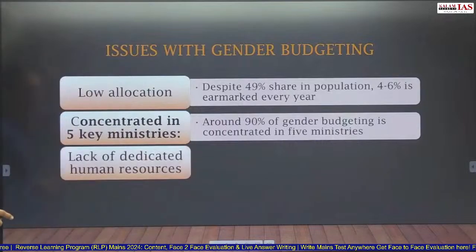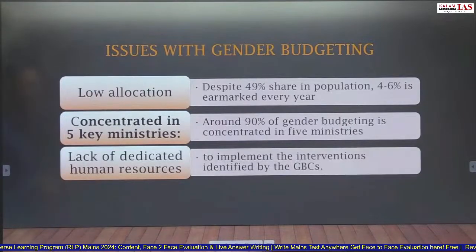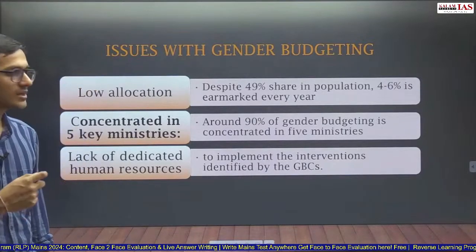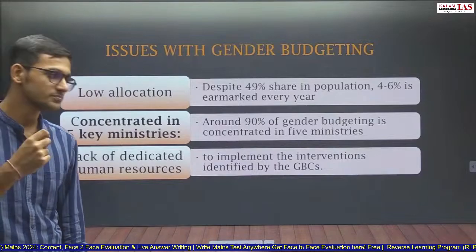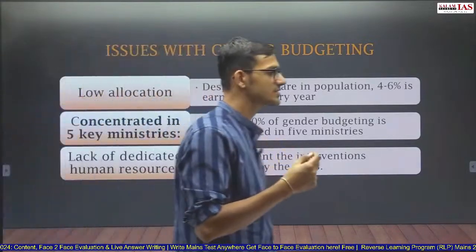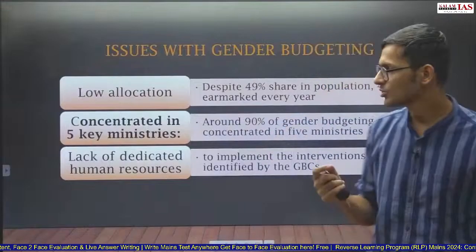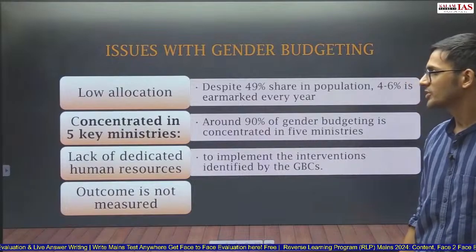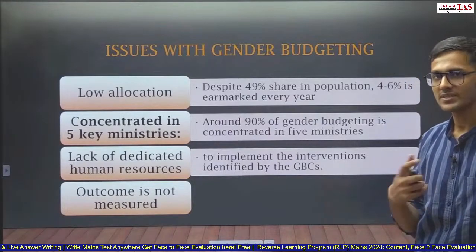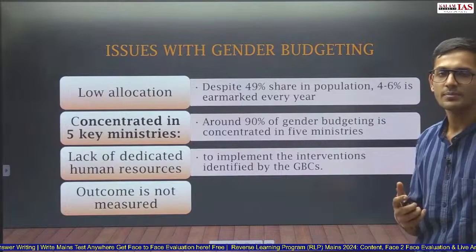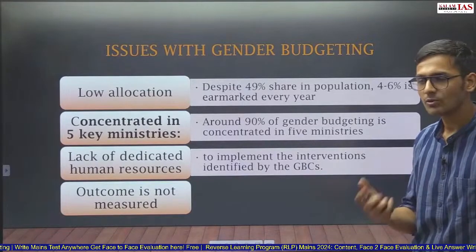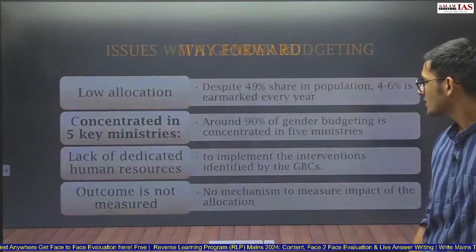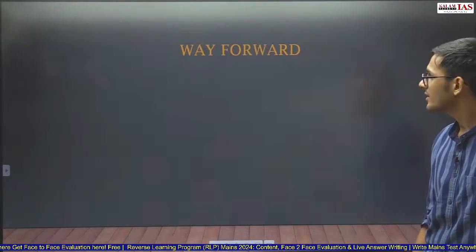Lack of dedicated human resources for gender budgeting. To implement the interventions that have been identified under gender budgeting, there is a lack of dedicated human resources. And outcome is not measured. Whatever initiatives the government says it is going to do this year for gender budgeting, what the outcomes of those initiatives are is not being measured. There is no mechanism to measure the impact of the allocations that have been made under gender budgeting.